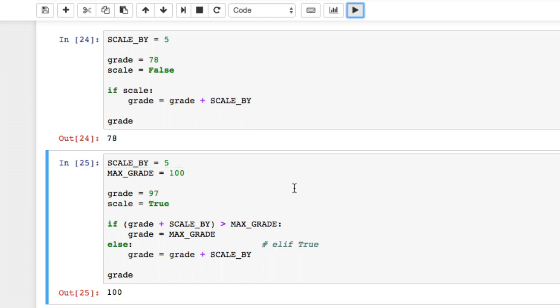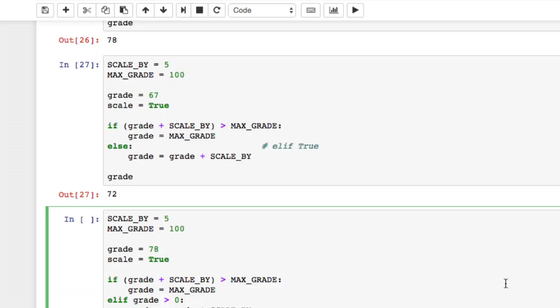If I change the initial value of grade, the condition in the if clause will no longer evaluate to true. In this case, the statement inside the if clause's body is not executed, and we move on to evaluate the condition in the next clause. Remember that Python is treating this else clause as an elif true clause, so we know that the condition is true. The line of code in the body of this clause is now executed, and then the execution of the if statement ends. We can see that the grade has been increased by 5.